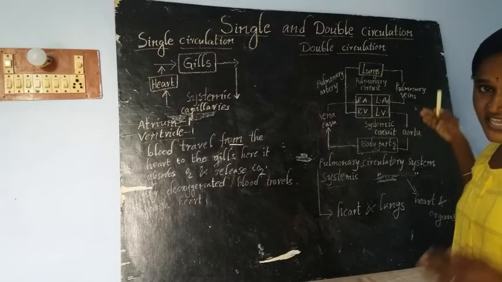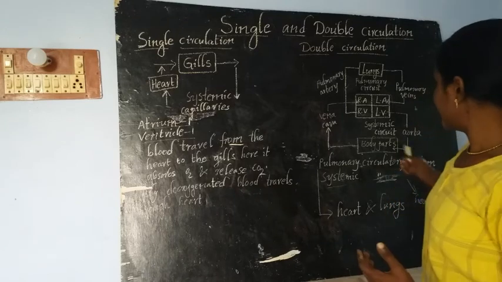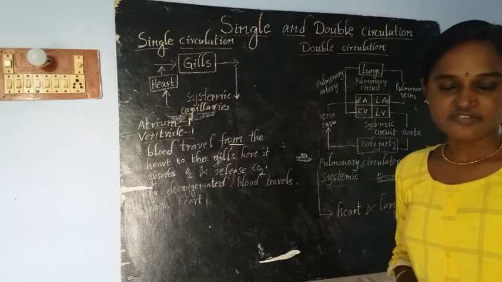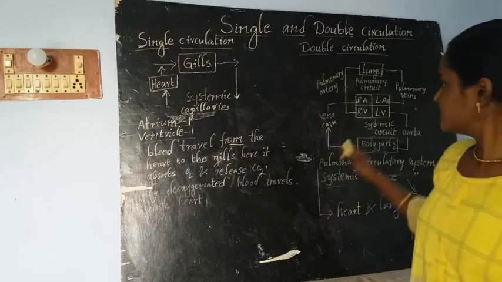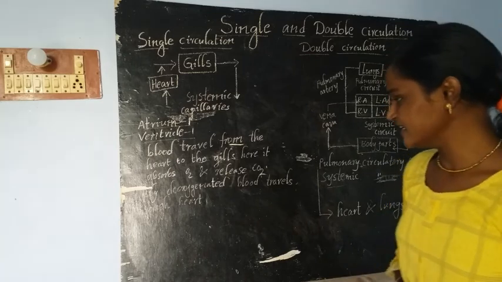After that, the aorta sends the blood to different body parts and different cells present in our body. Like that, double circulation happens inside the mammalian body.